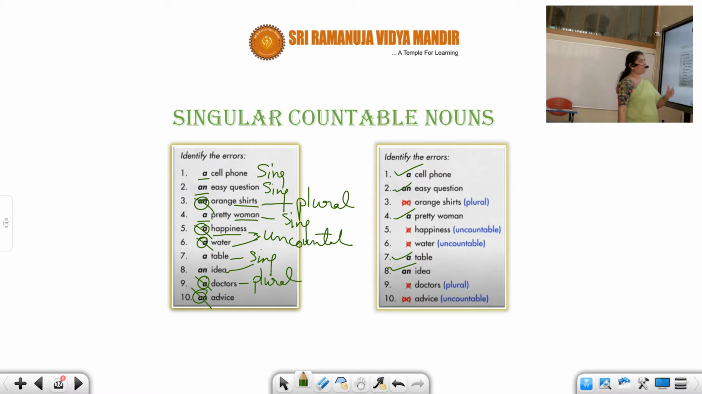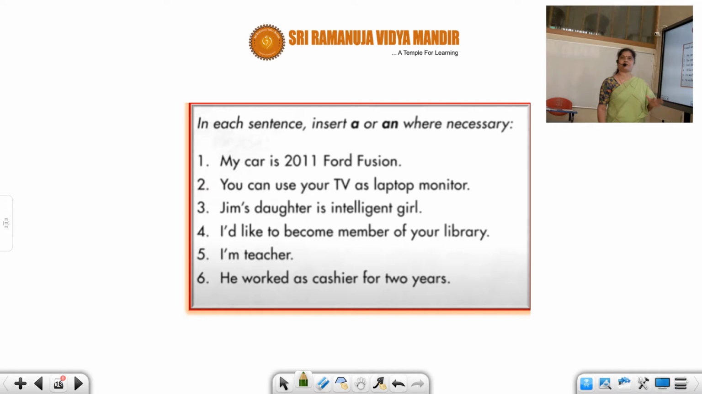So first of all, when you identify the nouns as countables or uncountables, and if it is countable, singular or plural, then consonantal sound or vowelic sound, and then you apply a or an. Seems to be a little confusing, but don't worry students, very easy.